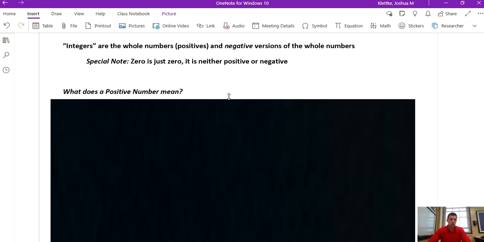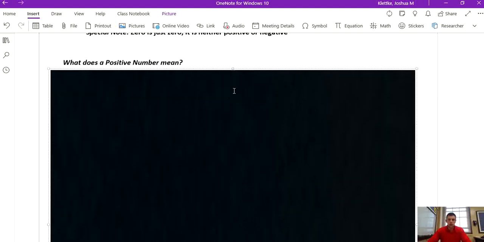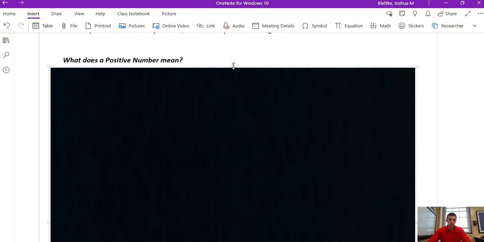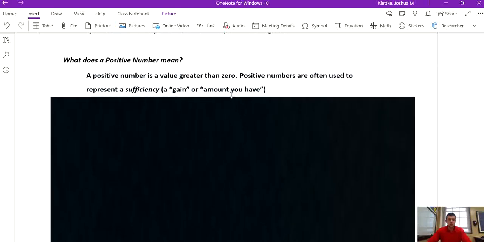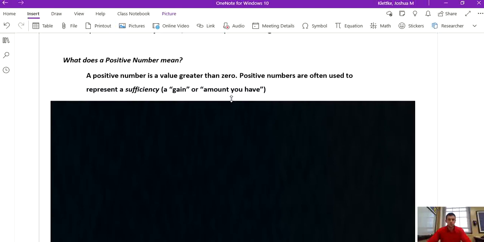All right, so maybe you've heard the phrase positive before, but we're going to go over again what it actually means. So what does a positive number mean? A positive number is a value greater than 0. We use positive numbers to represent a sufficiency, which means it's a gain or it's something that you have enough of or an amount that you actually have.